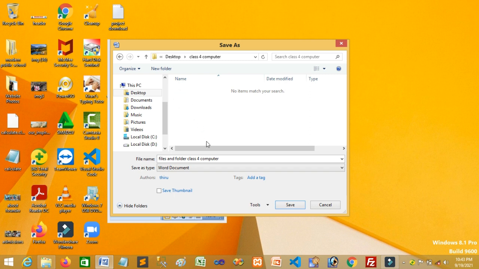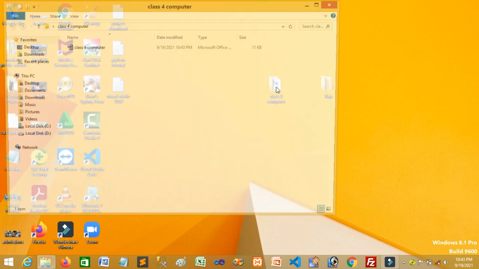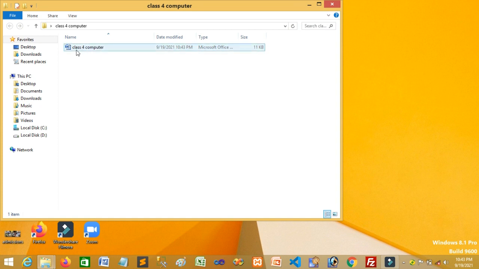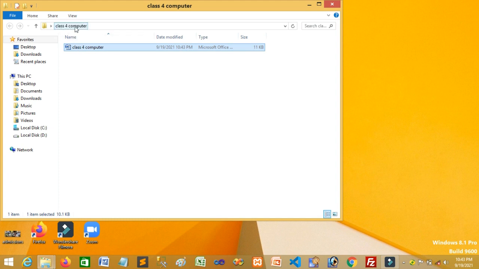So double click it, then give the name class 4 computer, then click the save button. Now close this file. If you go into this folder, the class 4 computer folder, inside there is one file, class 4 computer. You can open the file. This is the file. So I saved this file into the class 4 computer folder. So this is called a file and this is a folder.